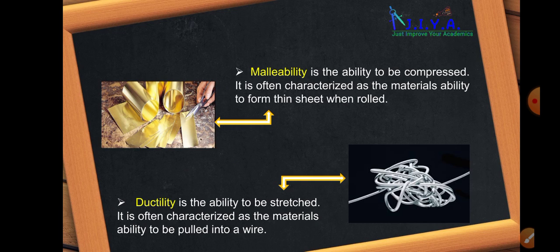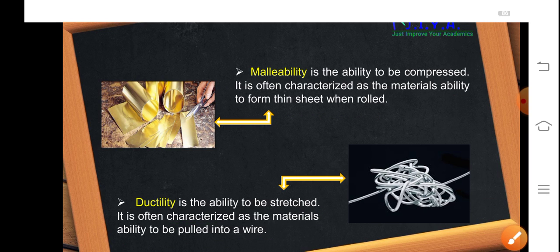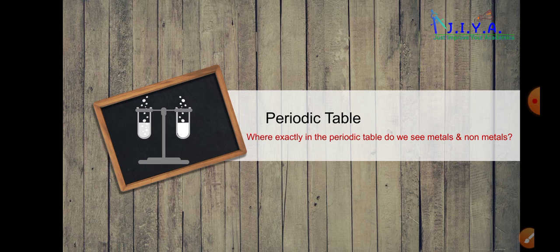Malleability is the ability to be compressed. It is often characterized as the material's ability to form thin sheets when rolled. So here metals can be beaten into sheets and this can be used commercially. Similarly, ductility is another application. It is the ability to be stretched. It is often characterized as the material's ability to be pulled out into the wire. So all these properties are there because of which metals can be used commercially for many purposes.